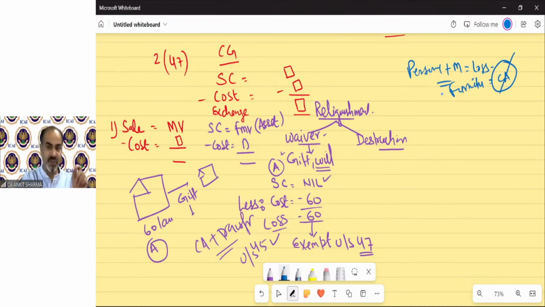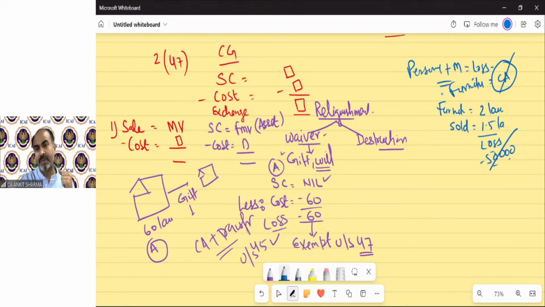So if in a question it has been asked that there is furniture worth rupees 2 lakh purchase price and we sold it for 1.5 lakh, so there is loss of 50,000. So is it a capital loss? The answer will be no, because there is no applicability of capital gain chapter because furniture is not a capital asset.